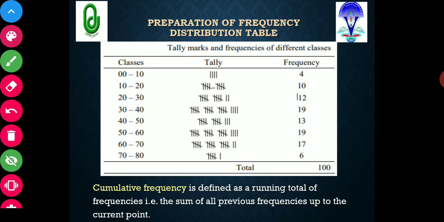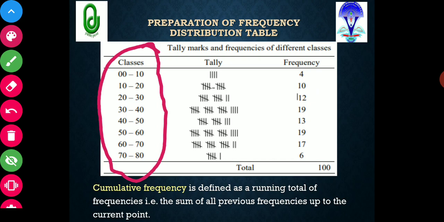Then this is an example of a frequency distribution table. Here you can see that after deciding the number of classes and class interval, we will form the different classes. Details of preparing a frequency distribution table you will see in your practical classes also. I have prepared the different classes after calculating the number of classes as well as the class interval.